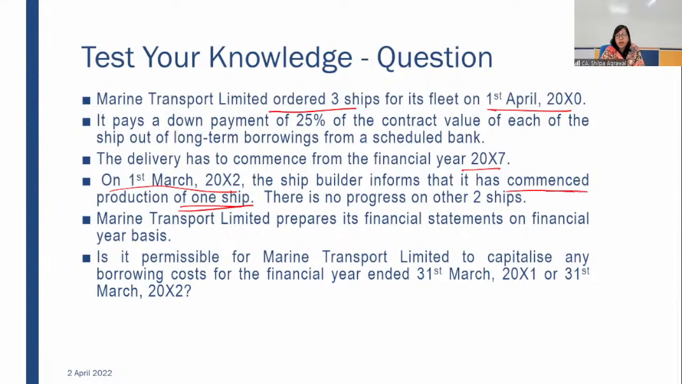Commenced means the commercial activity started on which date? 1st March. There is no progress on the other two ships. Marine Transport Limited prepares its financial statements. The first condition was that you have incurred the expenditure. Expenditure was incurred when your payment was done. 25% of the contract value, you have incurred the expenditure. You have incurred the borrowing cost. Borrowing cost also, you have taken a loan.